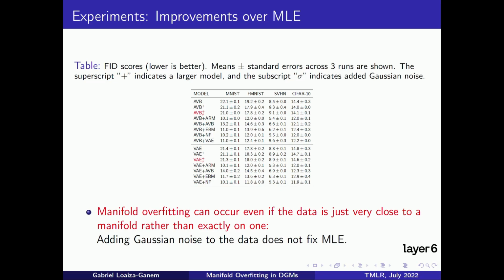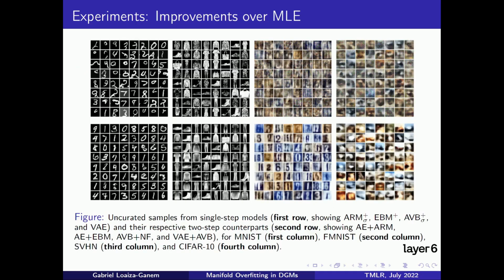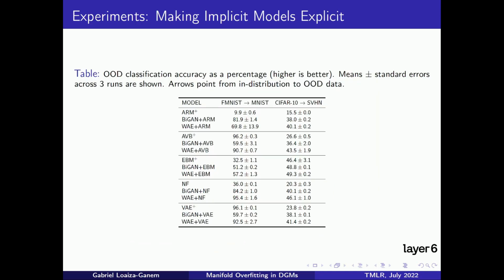It is also worth noting that we tuned the amount of noise being added to these baselines, but did not tune our two-step models. Our manuscript shows more comparisons, and I show some samples here. The first row displays samples of standard models trained through maximum likelihood, and the second row shows competing two-step models. The improvement is obvious.